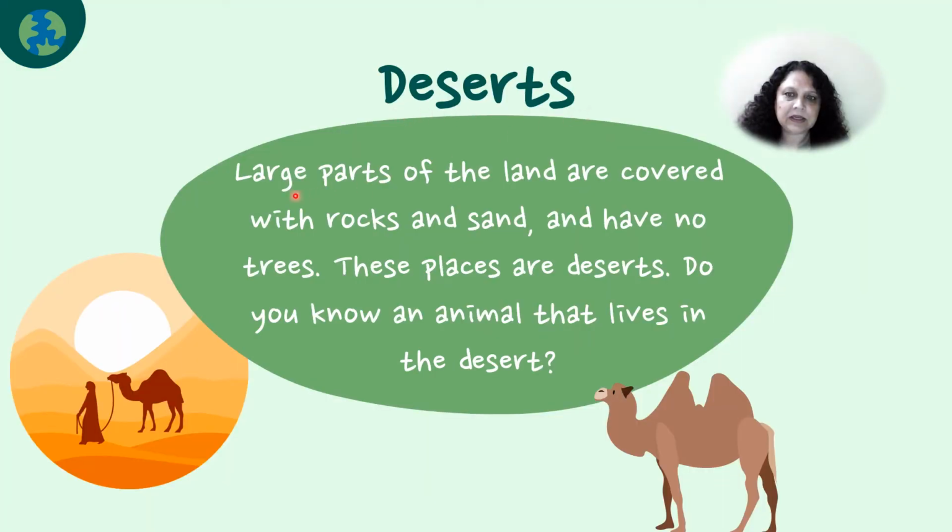Deserts. Large parts of the land are covered with rocks and sand and have no trees. These places are deserts. Do you know an animal that lives in the desert? Yes, children, I've told you earlier about the camel. The camel lives in a desert and it is also known as the ship of the desert.